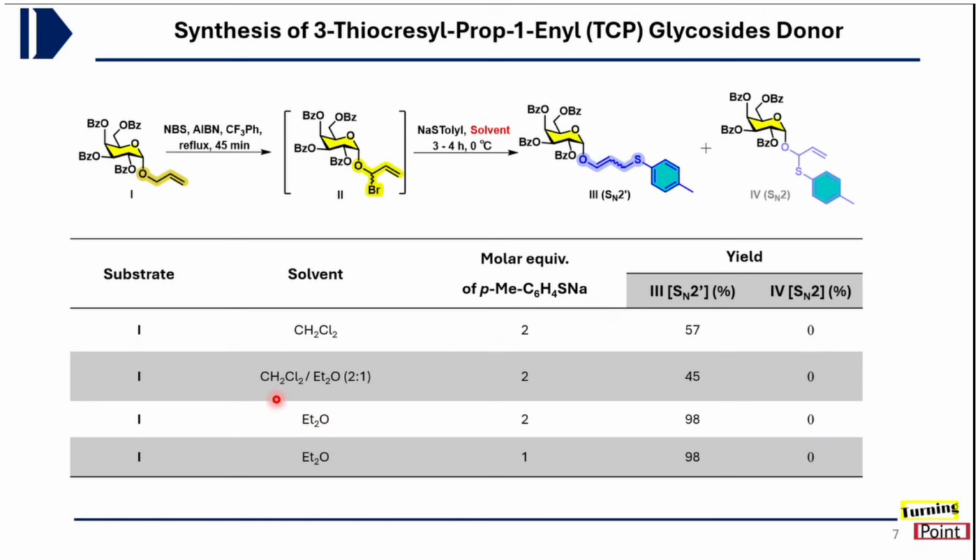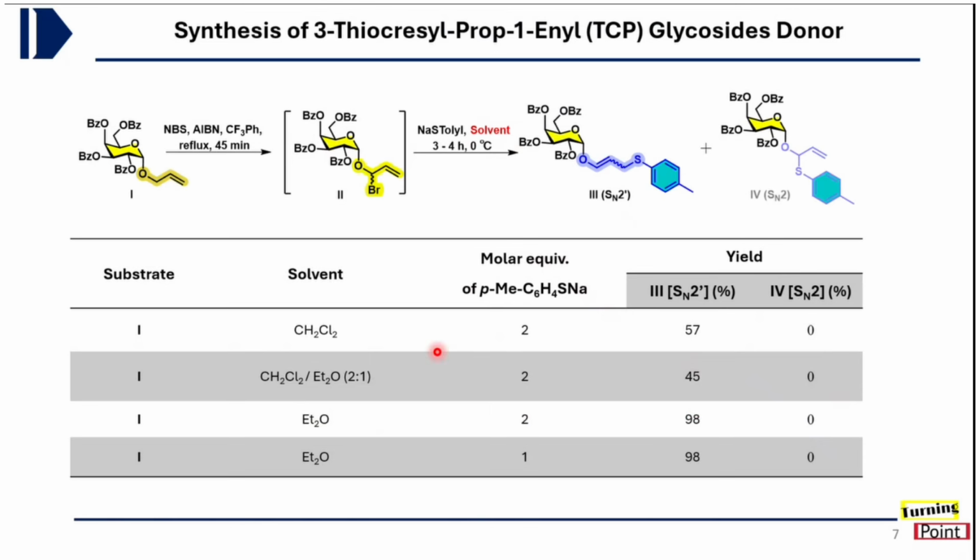And when a mixture of solvents was used, again the SN2 prime product was formed in 45%, and there was no trace of the SN2 product yet. But the rest of the product was getting hydrolyzed to the corresponding lactol. So when the solvent was changed completely to diethyl ether, in the presence of sodium thiotolide salt, it gave quantitative conversion to the SN2 prime product.